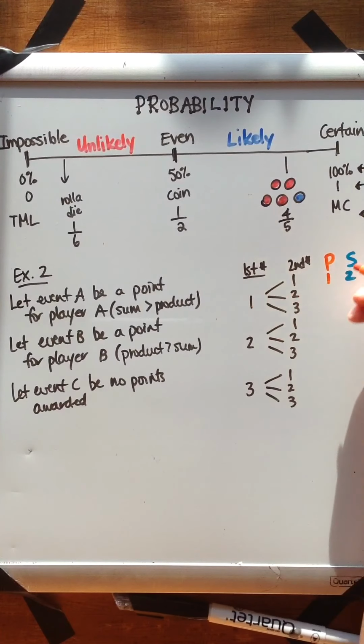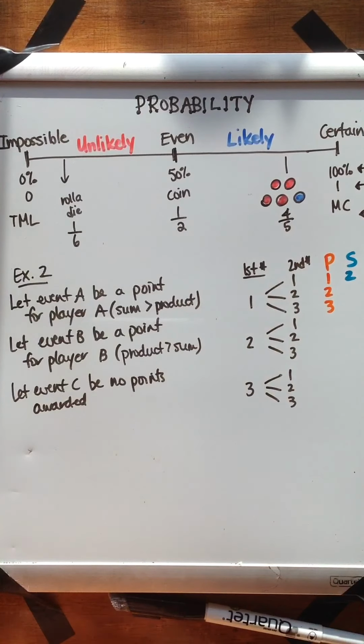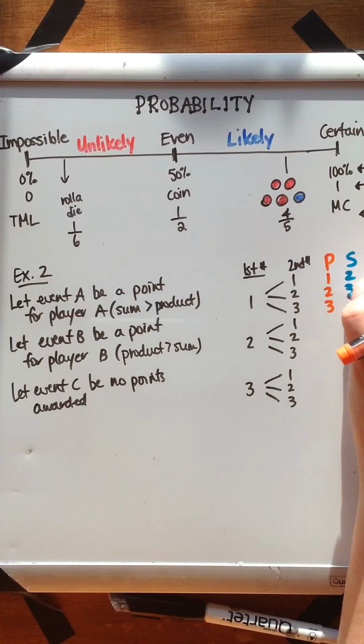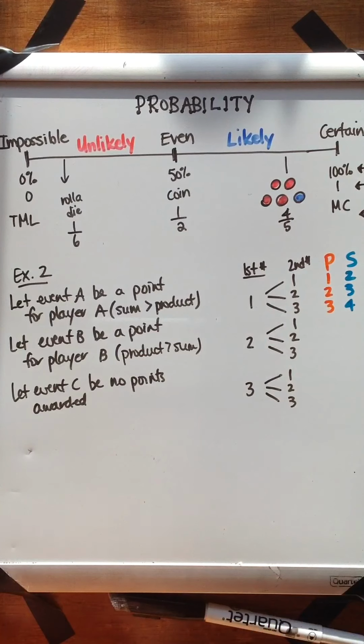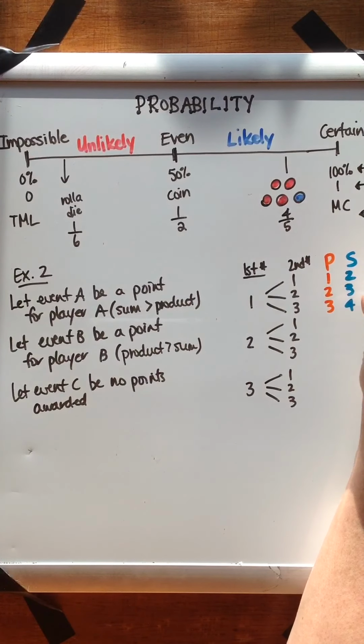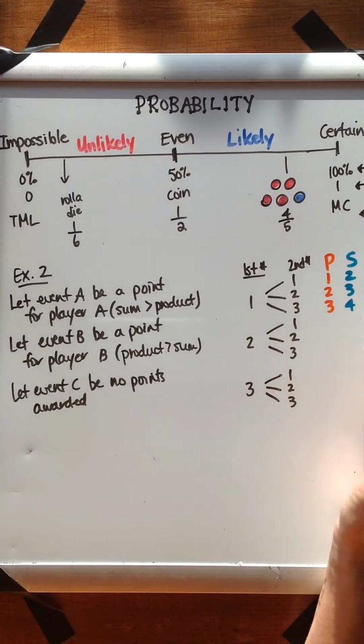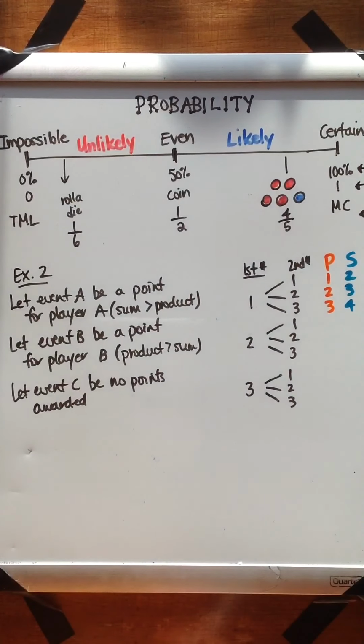Here, the product of them is 2 and 3. I'm going to do them both at the same time, save a little time. The sum is 1 plus 2 is 3, and 1 plus 3 is 4. So again, notice in all of these particular outcomes that player A gets a point. So in other words, when the first player draws a number 1, player A is always guaranteed a win.